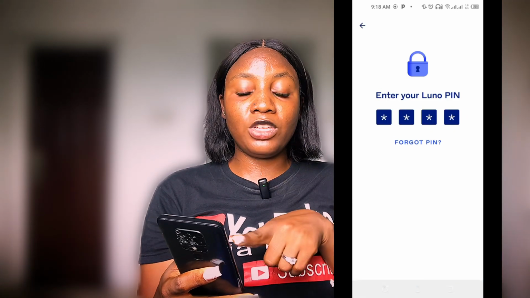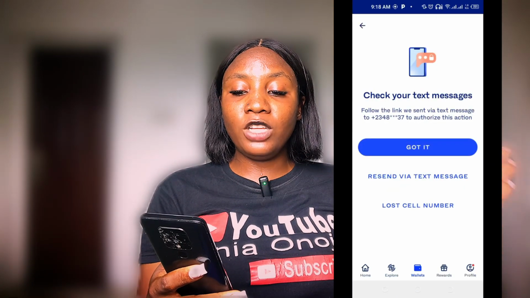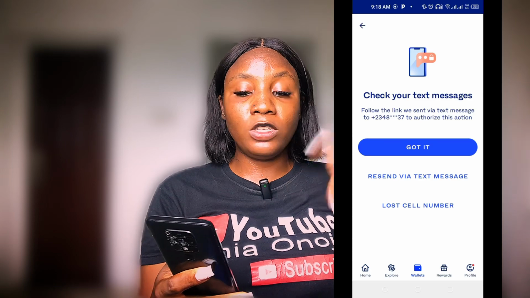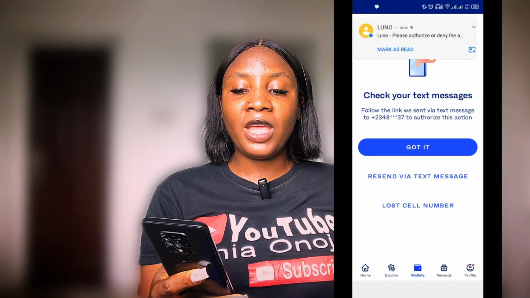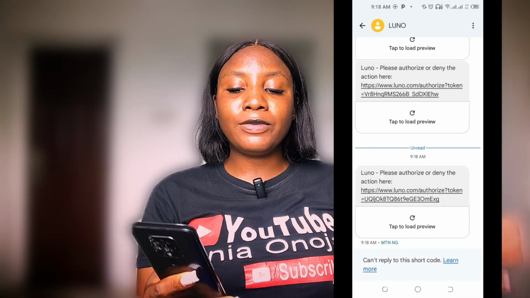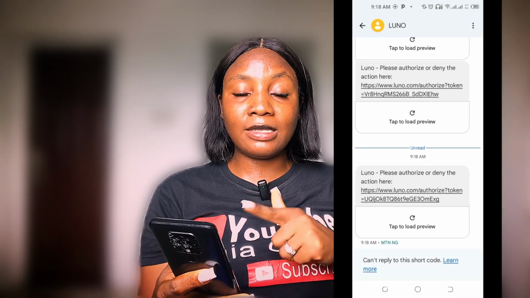And going back to my message, you can see here, check your message, follow the link, and send in your text message of this phone number to authorize. So I'm just going to go, you can see the message just pop in here. And once I go there, I'm going to click on the link. And once I click on this link, I'm just going to what? Accept this, which is yes, send crypto.